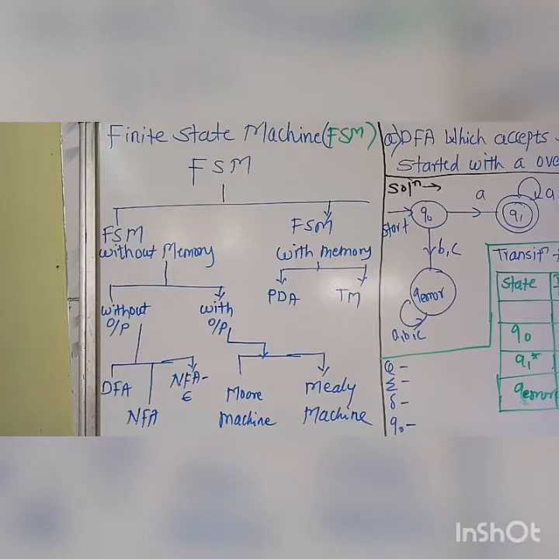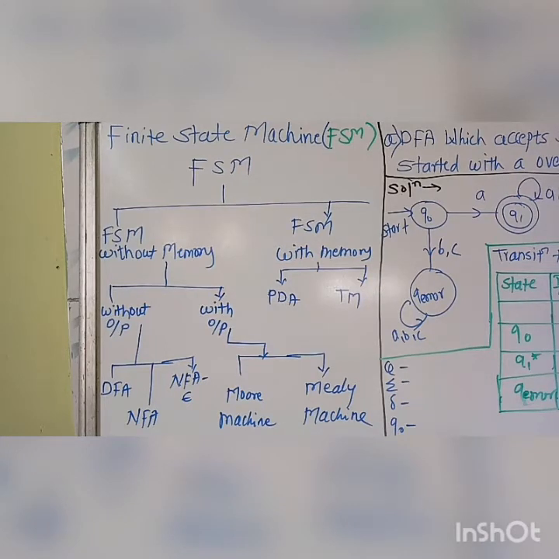Today, in this lecture, we will see some different FSM categories which we have to study in this whole paper known as TCS. As we have seen earlier, FSM is the finite state machine.